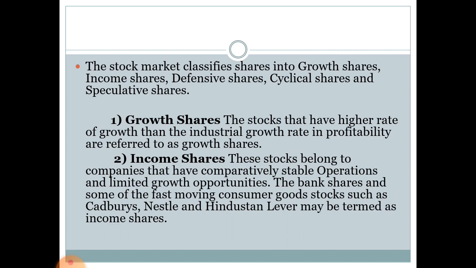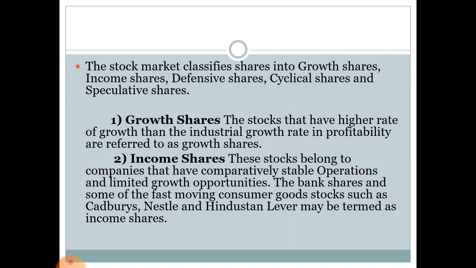For example, if we assume the telecommunication industry has a growth rate of 10%, but one of the telecommunication companies such as Reliance Jio has a growth rate of 12%, that means Reliance Jio shares are growth shares because it has a higher rate of return than its corresponding telecommunication industry.